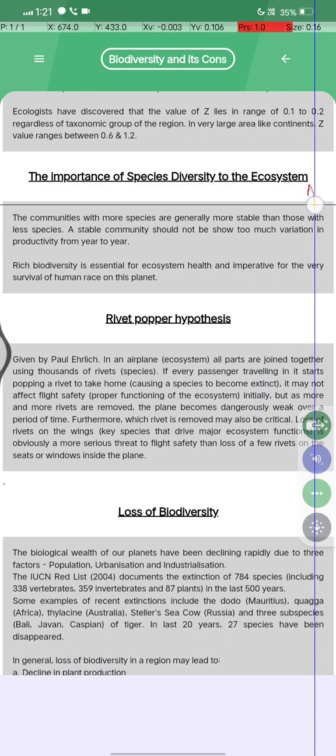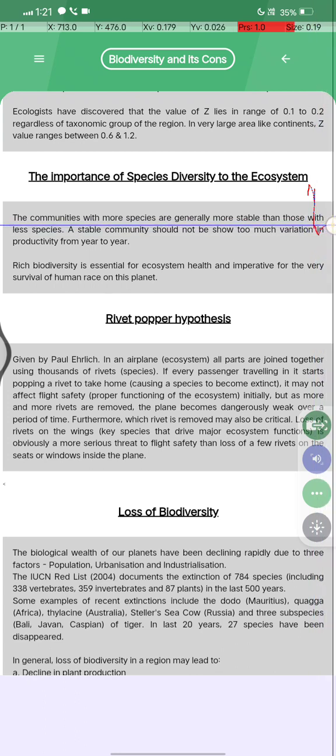The importance of species diversity of the ecosystem. Communities with more species are more stable than those with fewer species. Stable communities should not show too much variation in productivity from year to year. Rich biodiversity is essential for ecosystem health and imperative for the very survival of the human race on this planet.